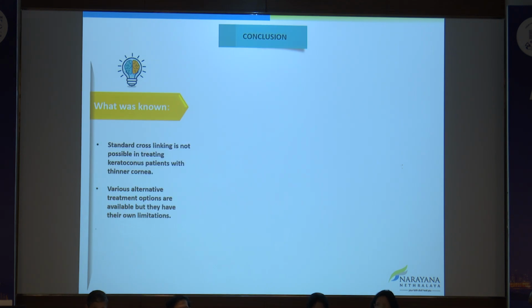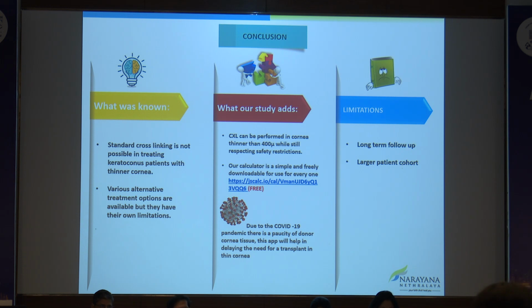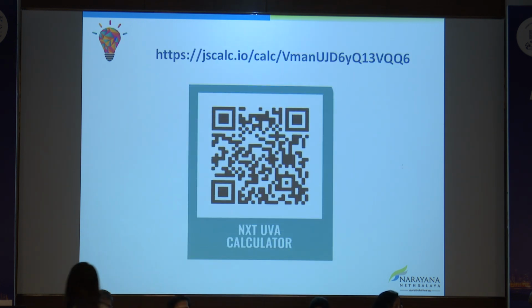We do know that standard cross-linking is not giving us good results in thinner corneas. Our study is based on a simple calculator which is freely downloadable and easy to use. It does not require any additional methods such as iontophoresis or a contact lens. The limitation of the study currently is that long-term follow-up is required. We are currently up to the 1-year follow-up, and we do require some more patients in the cohort. This is the QR code with the link, which takes you directly to the NXT-UVA calculator. Thank you.